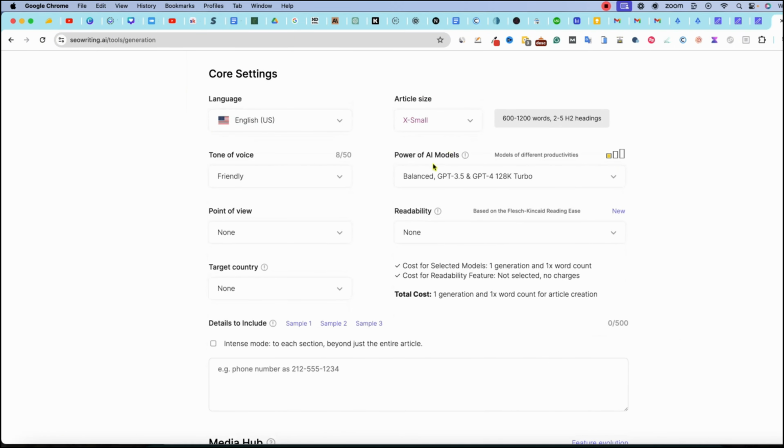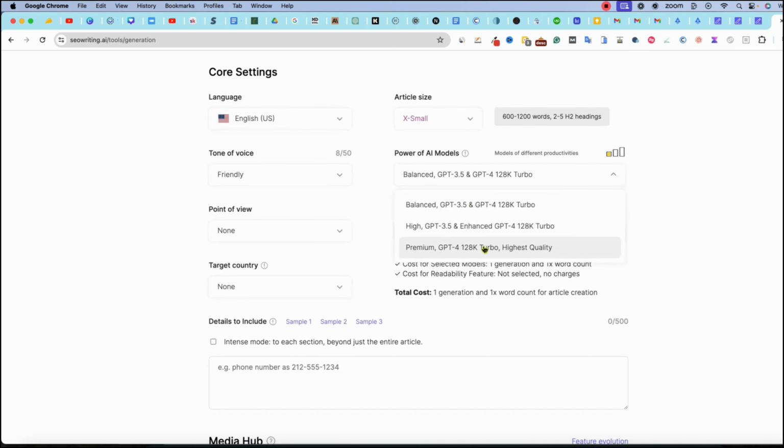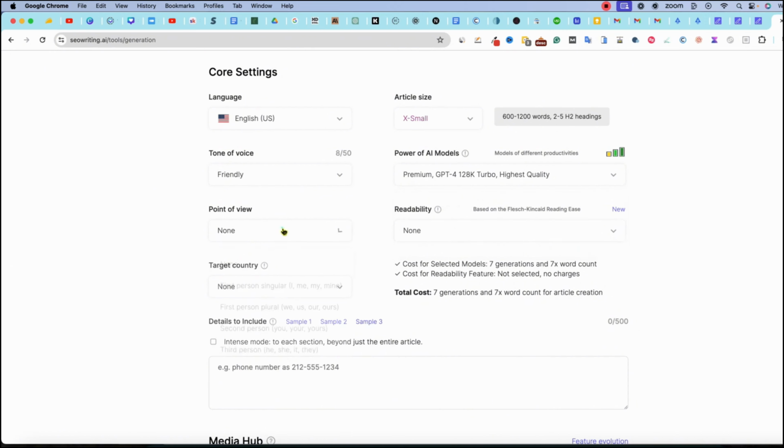And then right over here, the power of AI models. So we're definitely going between balanced, high, and premium. That's the difference between the high: you're going to have 3.5 and 4. We don't know where they're going to balance between the two and so forth. But if you want just straight up ChatGPT 4, 128K turbo, then that's what we're going to go with right there. Boom.